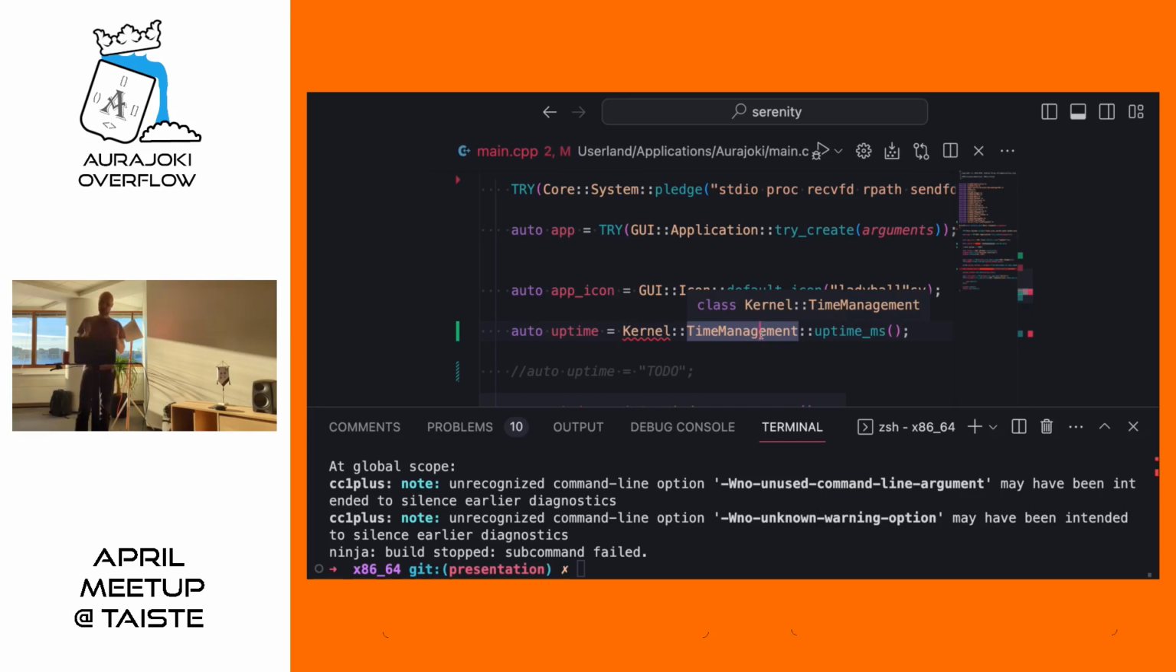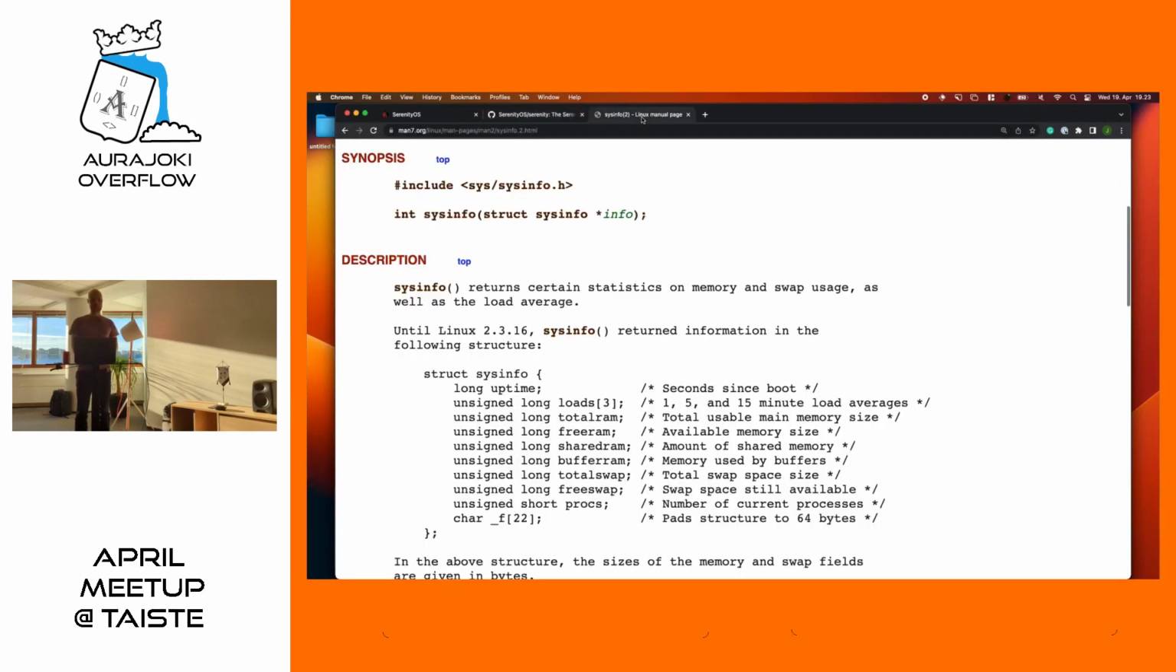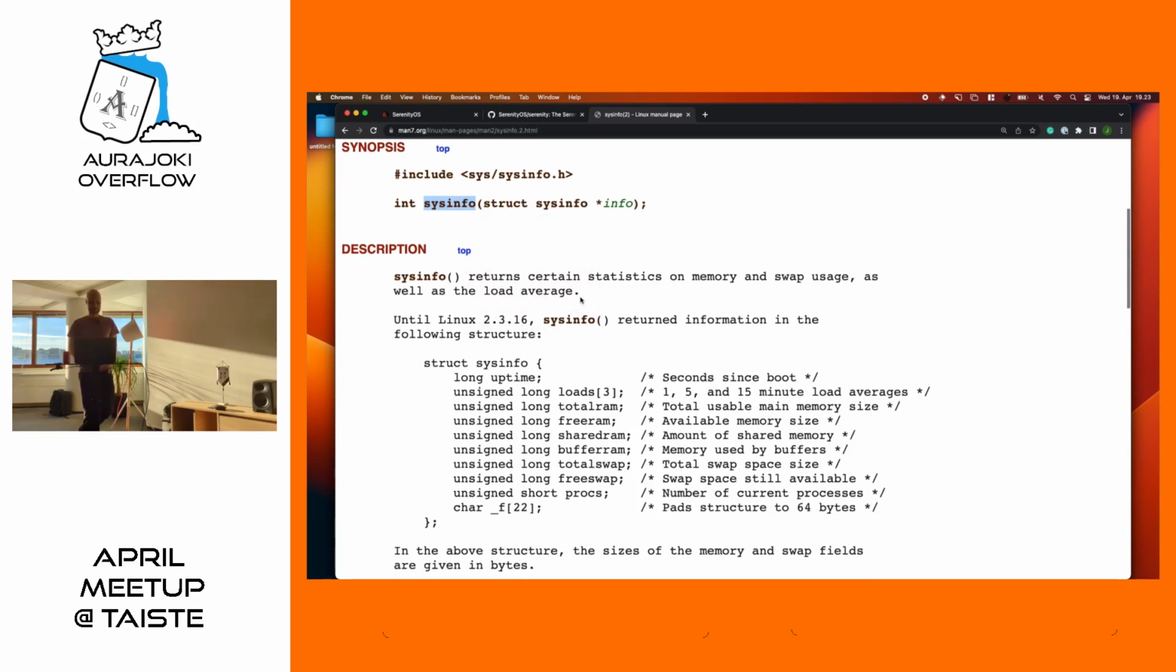To explore system calls a bit more in detail, we'll actually be making a new system call, custom made for getting our uptime information. And we'll be stealing this from the Linux kernel. SerenityOS doesn't have this sysinfo system call, but the Linux kernel does, and here we have a nice spec of what we can implement.